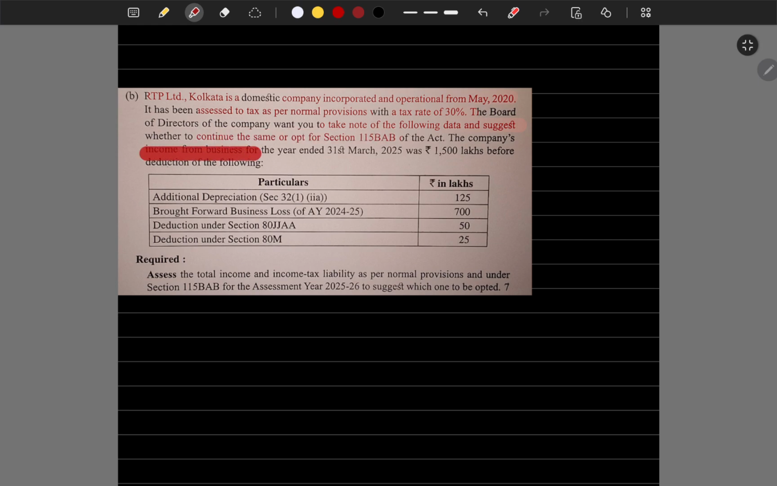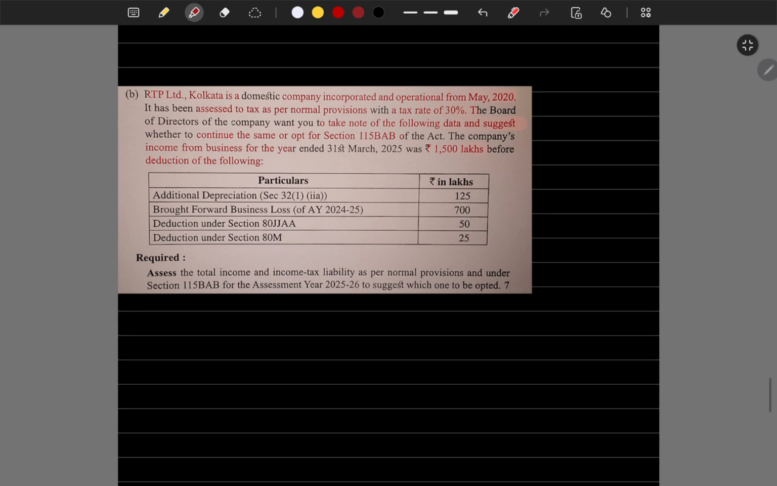The company's income from the business for the year end is 1,500 lakhs before reduction. It has been assessed as per normal tax provisions only. You have to take note of it. Then additional depreciation they have, brought forward loss they have, deduction under section 80JJAA for employing a new set of people, increasing the employee base, for which government is giving the deduction. And then 80M is the deduction regarding intercorporate dividends.